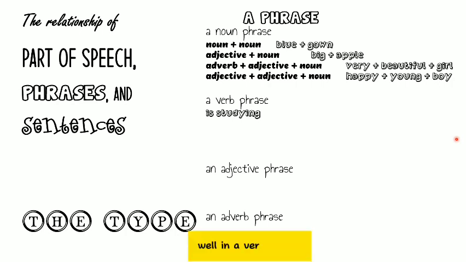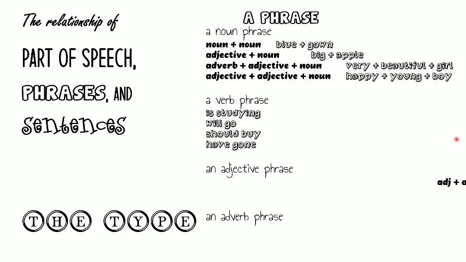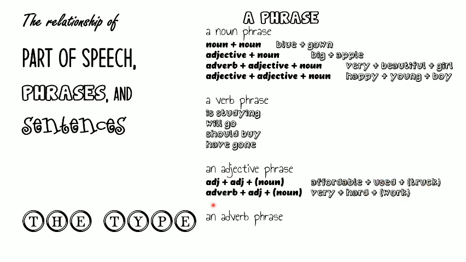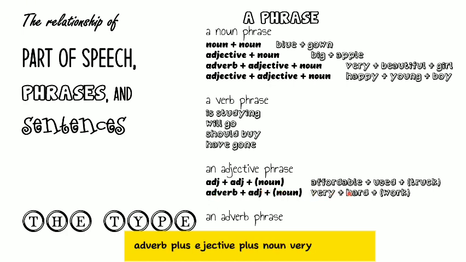While in a verb phrase, we have examples like is studying, will go, should buy, have gone. In an adjective phrase, the example is adjective plus noun, of course, affordable used truck. Adverb plus adjective plus noun, very hard work.